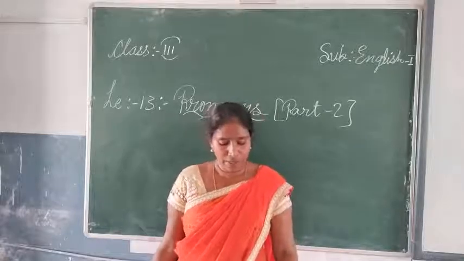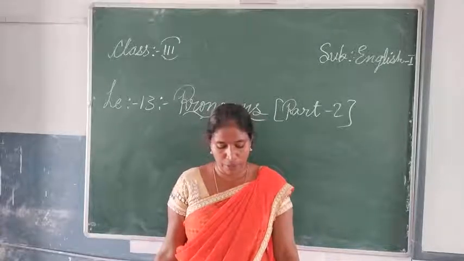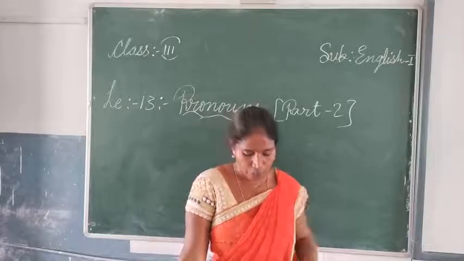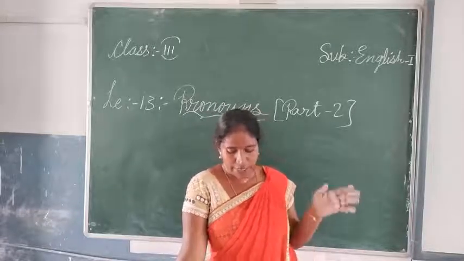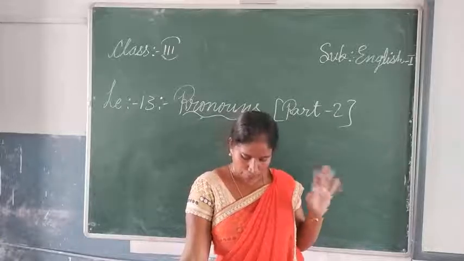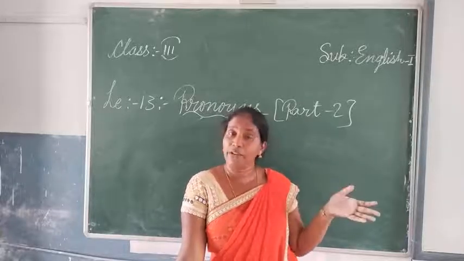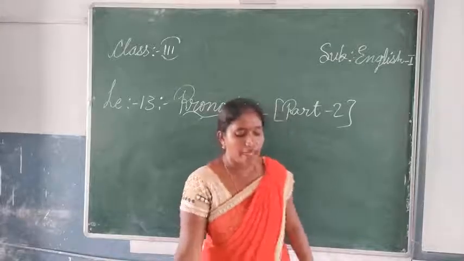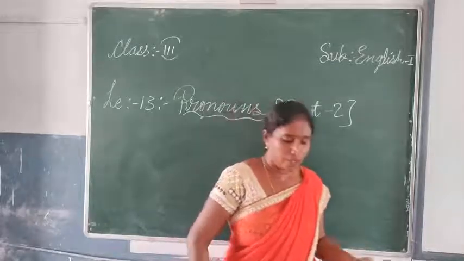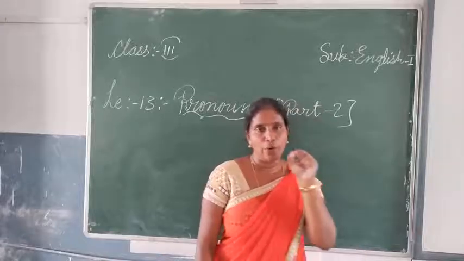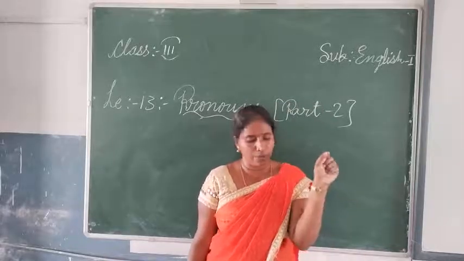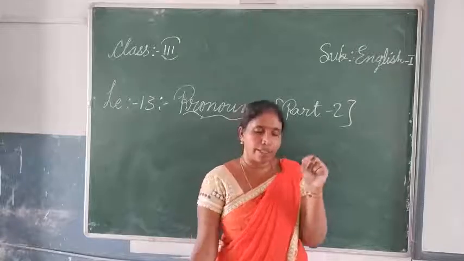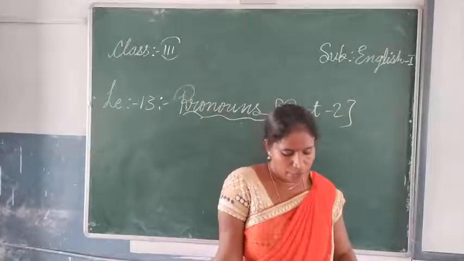The next one, rewrite the sentences using pronouns in place of the bold words they have given. The next one, rewrite the sentences using the suitable pronoun wherever they have used the same word continuously. The next exercise, number 4, they are telling you to underline the pronouns. The first one, you, is a pronoun, so you have to underline it. Us is a pronoun, so like that you have to underline.